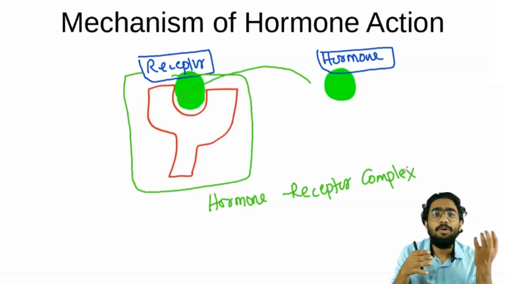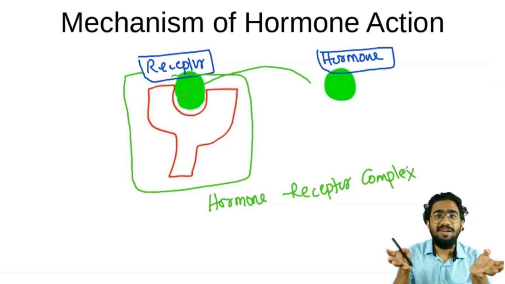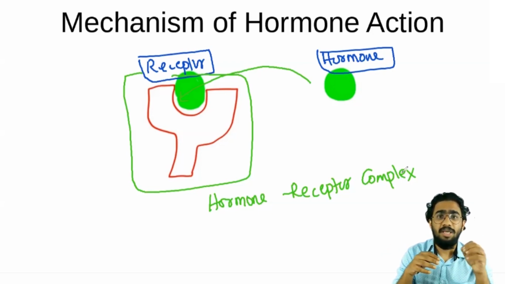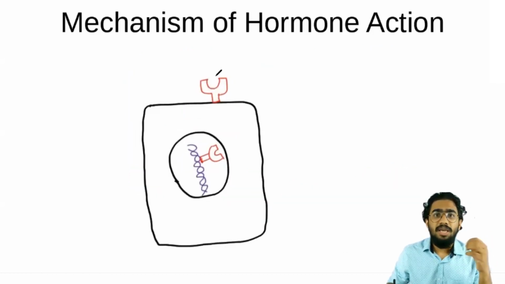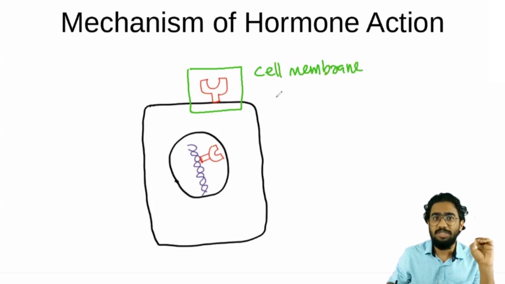To understand further about the mechanism of hormone action, you have to know where exactly the receptors are situated. The hormone receptor is situated only on the target organ of that hormone, and actually in every cell of the target organ the receptors are situated. So let's see a cell and where the receptors are situated. In this figure you can see a cell, and there are two receptors. The first receptor is situated on the cell membrane. This is the cell membrane bound receptor.